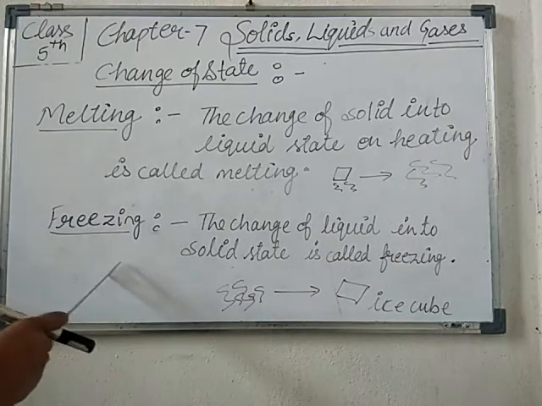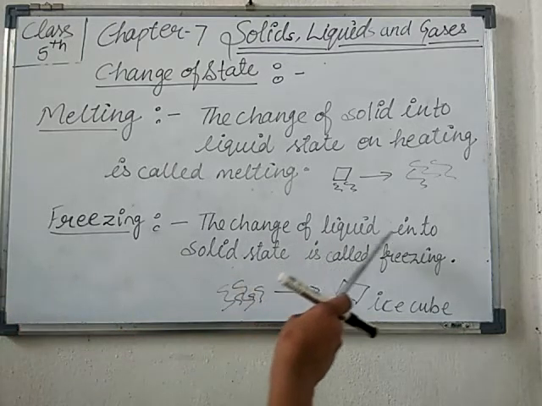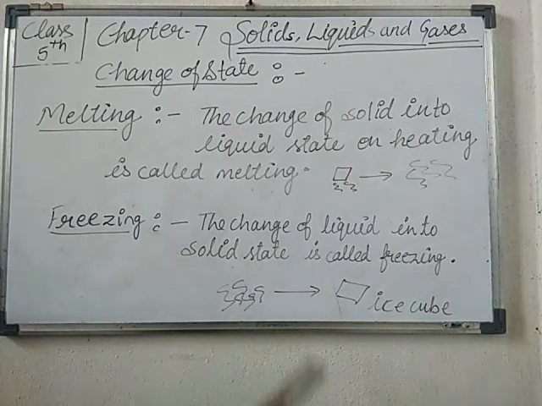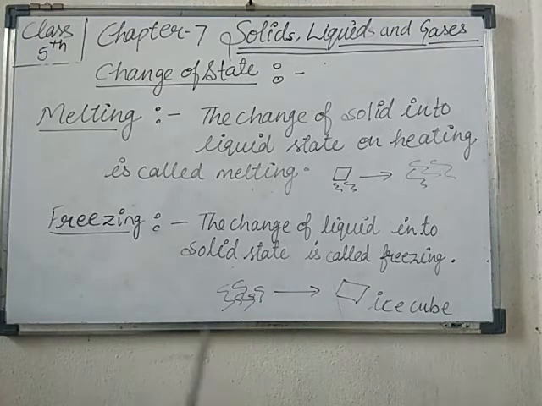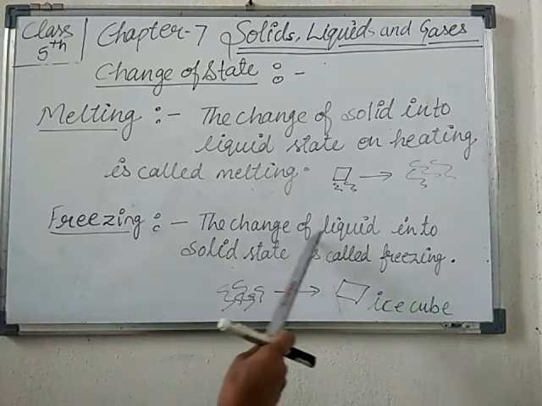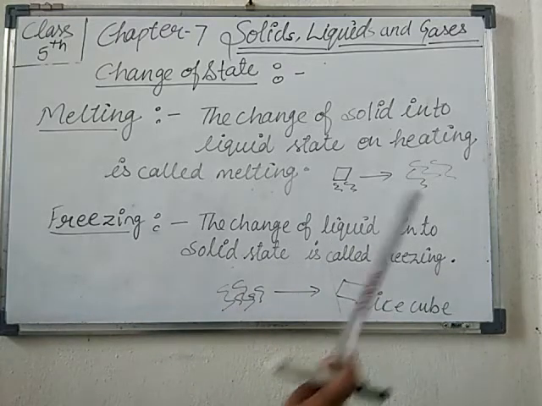Now come to freezing. What do we mean by freezing? Freezing means the change of liquid into solid state. It means the water which you get from the ice, you take this water into the fridge. So what will happen? The liquid form turns into the solid state again. It will change into an ice cube, but after cooling. So freezing means the change of liquid into solid state.